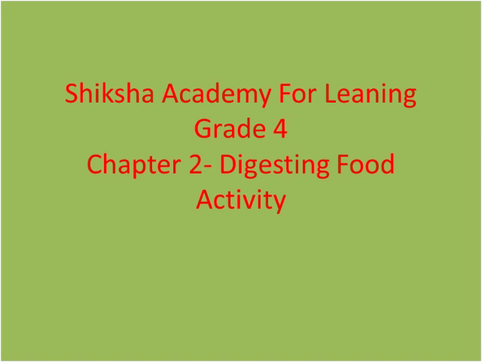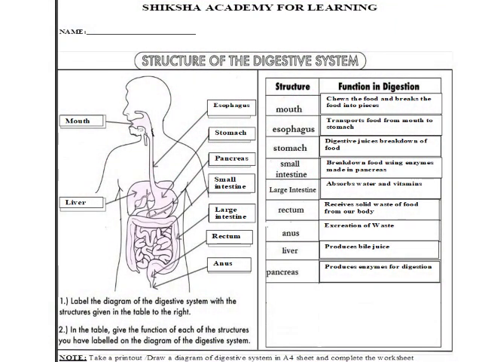Okay. Let's check the answer, children. Okay. Let us start, children. Okay, first we will check the organs of our body. So, first organ is mouth. And next is esophagus or food pipe. Next, stomach.